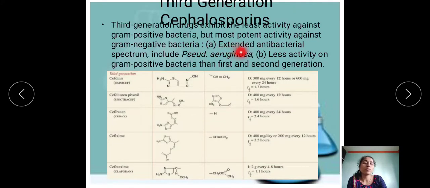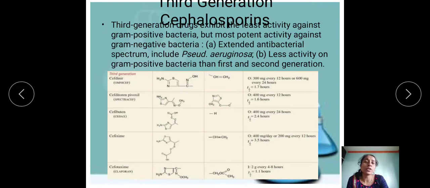Then third generation cephalosporin. Third generation drugs exhibit the least activity against gram-positive bacteria, but they give potent activity against gram-negative bacteria. There are a number of characteristics of third generation cephalosporin included here. It gives an extended antibacterial spectrum, including Pseudomonas aeruginosa, but it gives less activity on gram-positive bacteria as compared with first and second generation. So these are a number of examples with R1 and R2 substitution under the third generation.